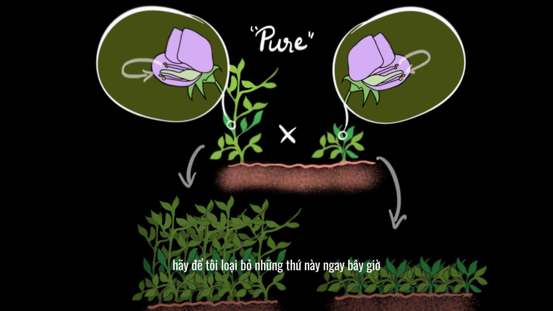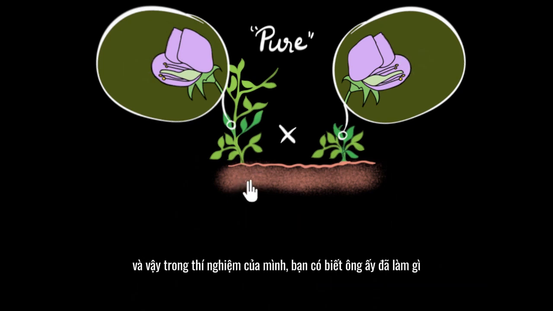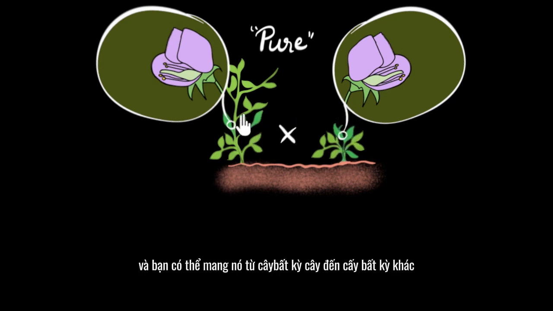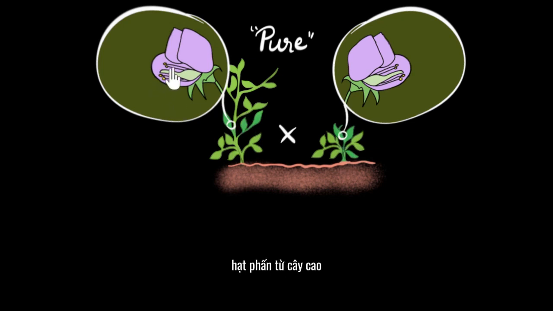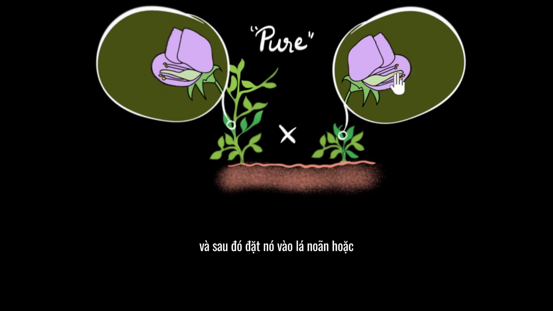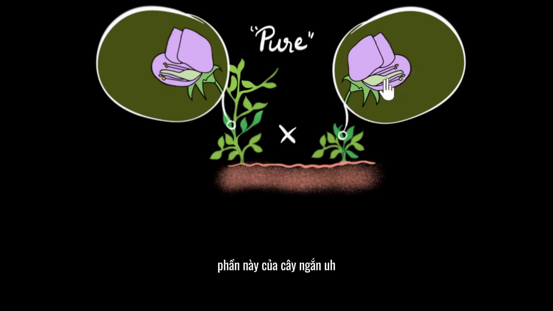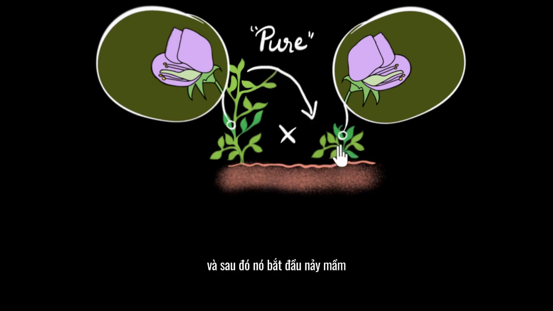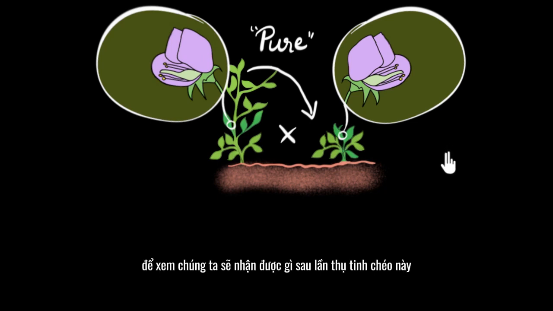Let me get rid of these now. For his experiment, you know what he does? He cross-pollinates them, meaning he takes the pollen grains from one of the plants and puts them into the flower of the other. You can take it from anyone to anyone. For example, he might take the pollen grains from the tall plant and put them into the carpel of the short plant. So let's say he cross-fertilizes them like this, and this will start growing seeds. Then he sows those seeds to see what we will get after this cross-fertilization.